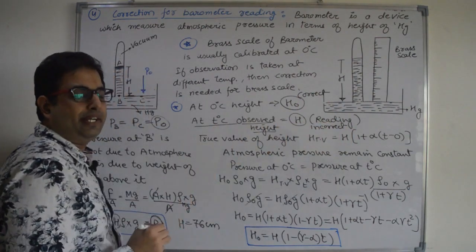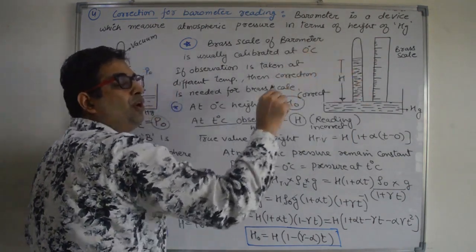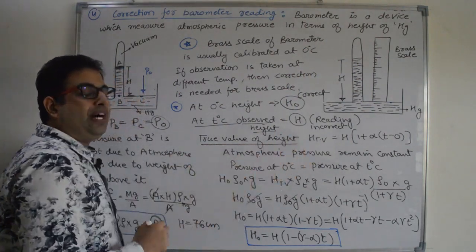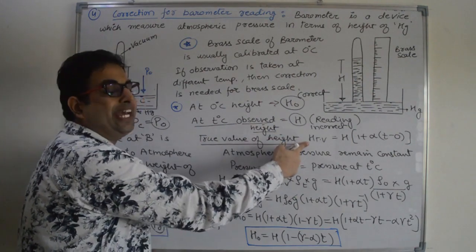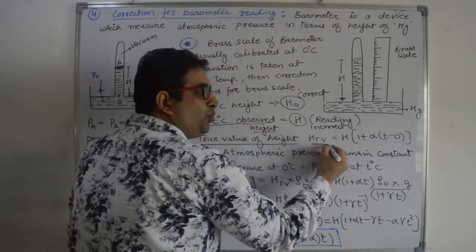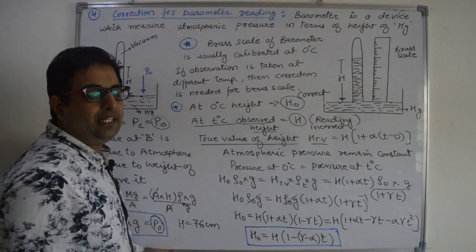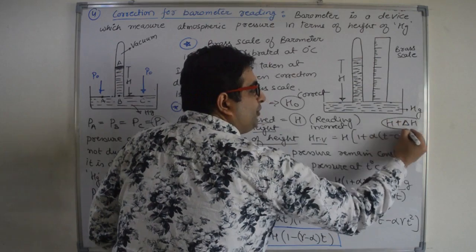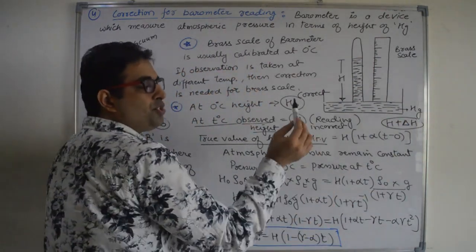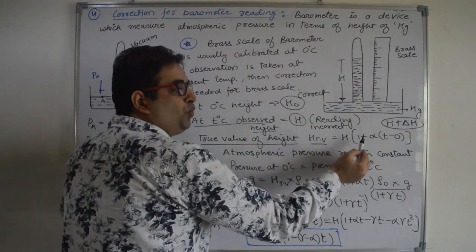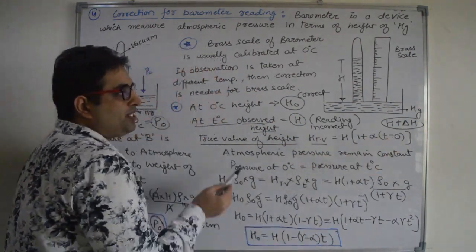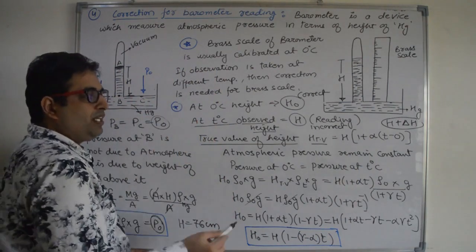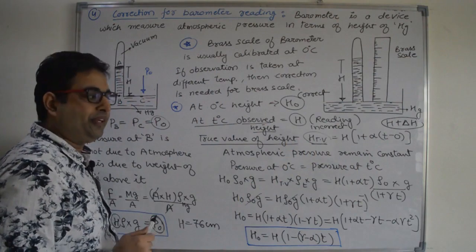There will be some error in the reading because the height of the scale will also increase with increase in temperature. Now what is the true value of the height of mercury? That is from the expansion of solid. The true value is equal to L plus delta L. Here we have H, so the true value is H plus delta H, where delta H is the error. So the true value is H into 1 plus alpha into T minus 0, because delta T is from 0 to T. This is the true value of the height of mercury.